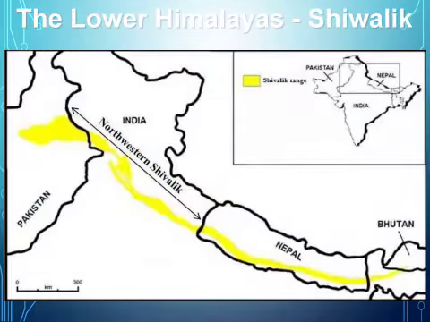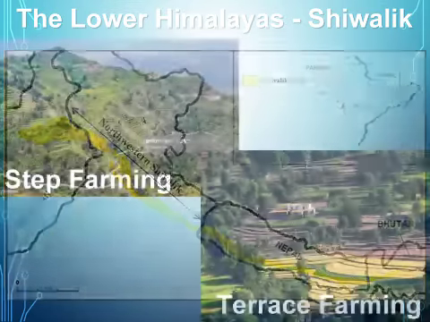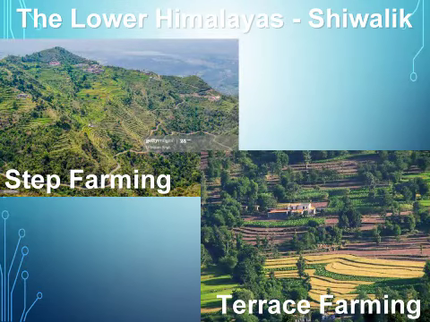The last one is Lower Himalayas, which is also known as Shivalik. It is located just below the Middle Himalayas. They are the lowest and the southernmost part of the Himalayas. It is better to call them hills instead of calling them mountains. Farming takes place here where the farmers grow crops like rice, vegetables and potatoes.